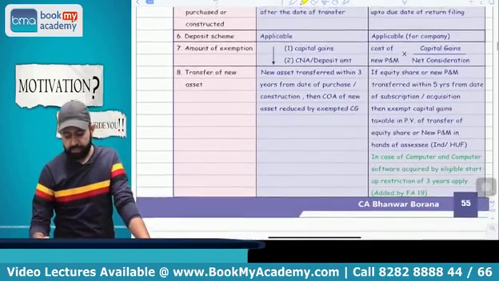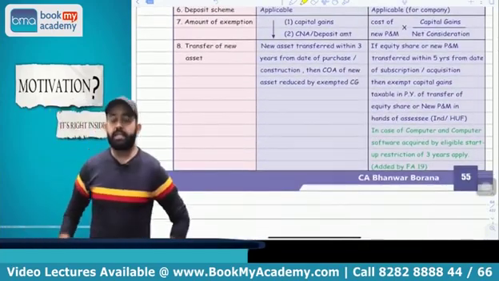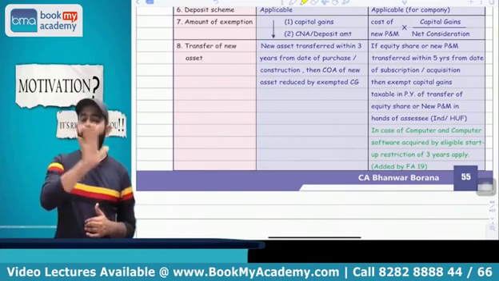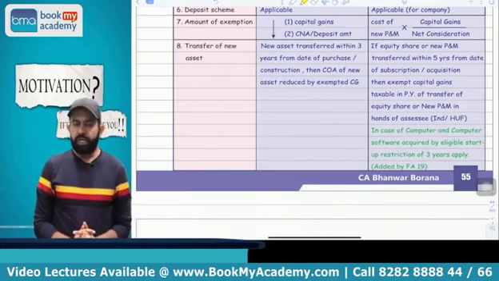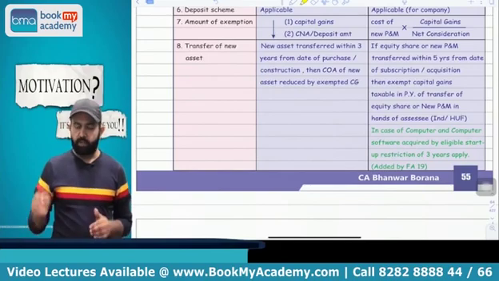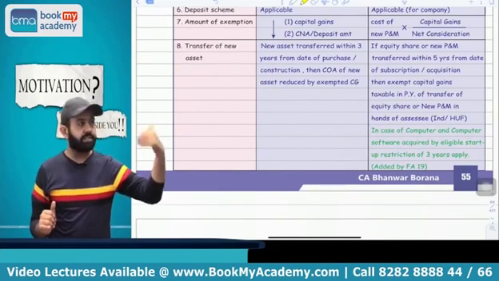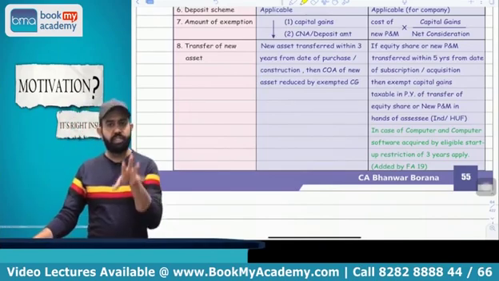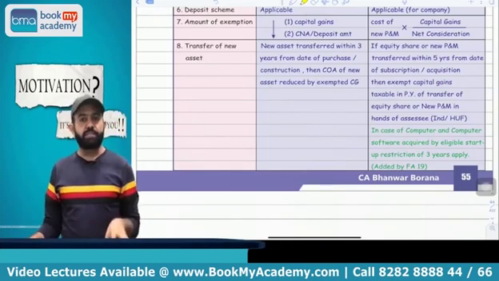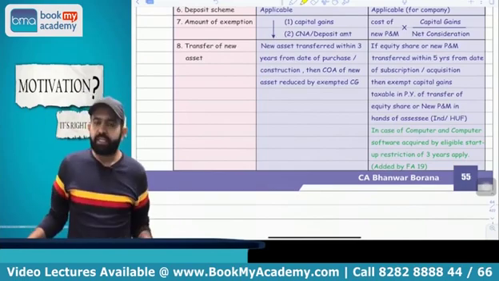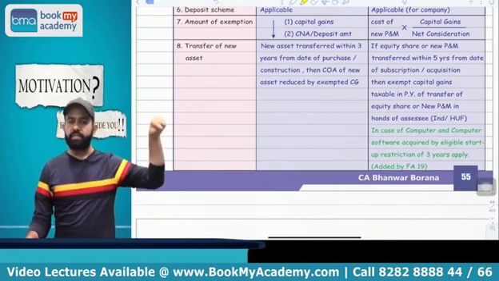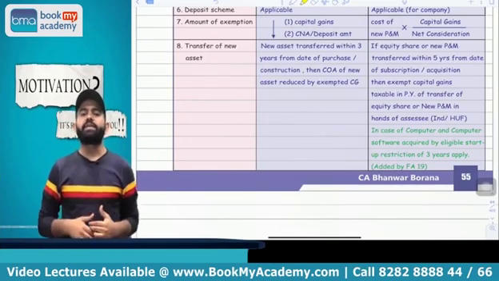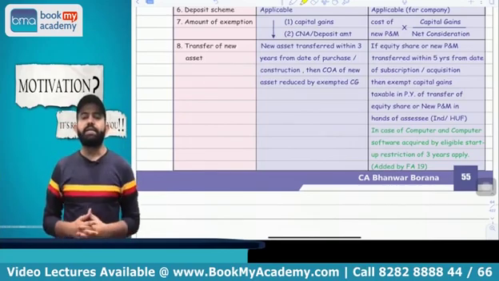You got my point or not? Yes. Now next part, all people please pay attention. The assessee, that is individual and HUF, should not transfer that share within 5 years from the date of acquisition. Here assessee means individual and HUF, and I will always say startup means a company. So individual and HUF should not transfer that share within 5 years from the date of acquisition. If the share is transferred within 5 years, then capital gain on share will be calculated separately, and whatever exemption was claimed earlier shall be treated as long-term capital gain in the hands of the assessee in the year in which he transferred the shares.